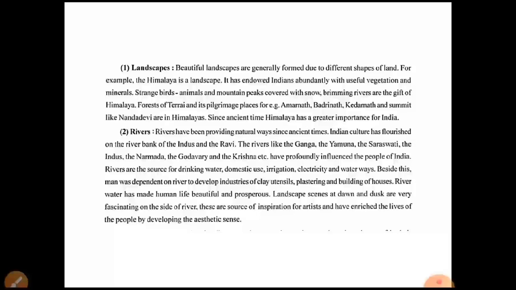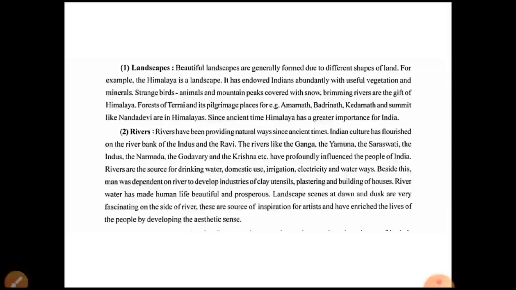So the basics are that people use river water for domestic uses, irrigation, electricity, waterways and drinking water. But apart from this, people use water to develop industries such as clay utensils, which means the tools or things made of clay, then the plastering and building of houses.